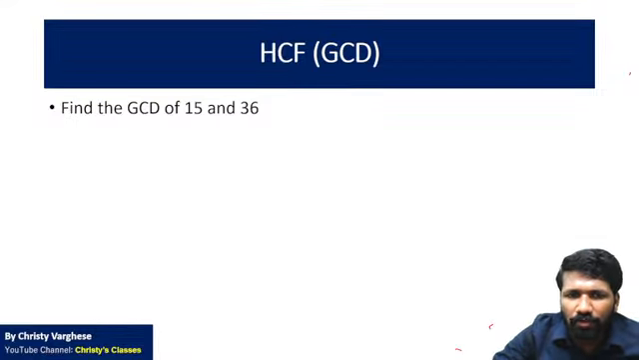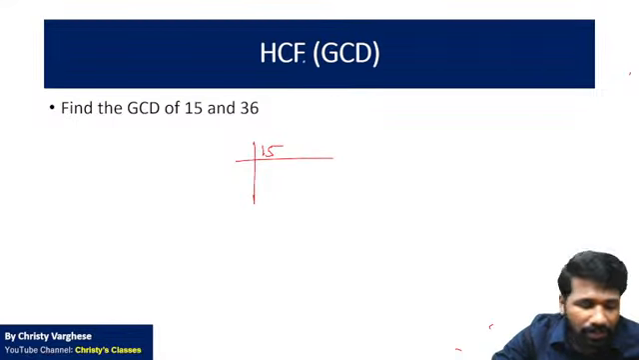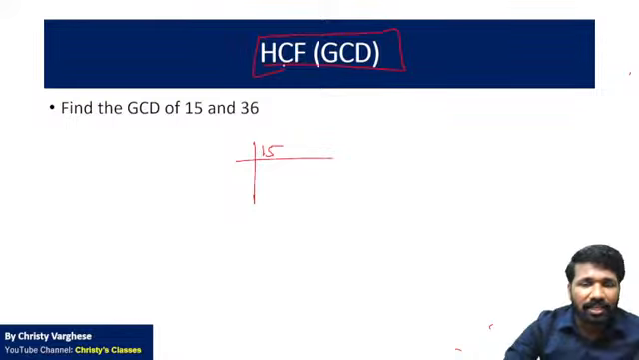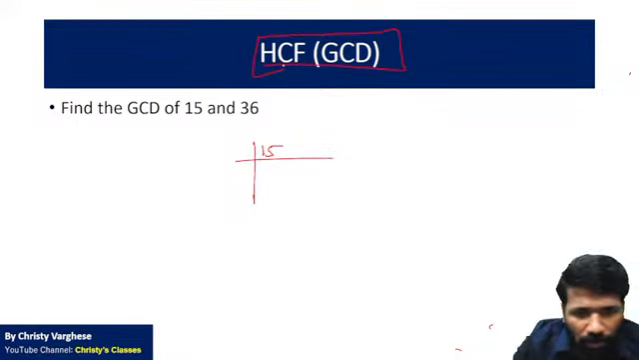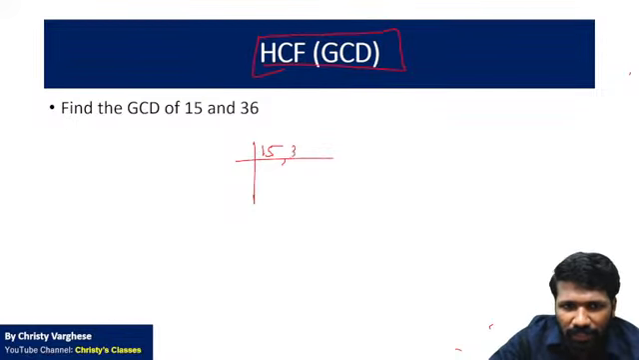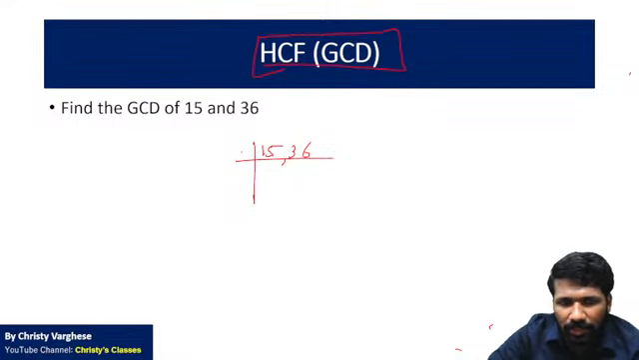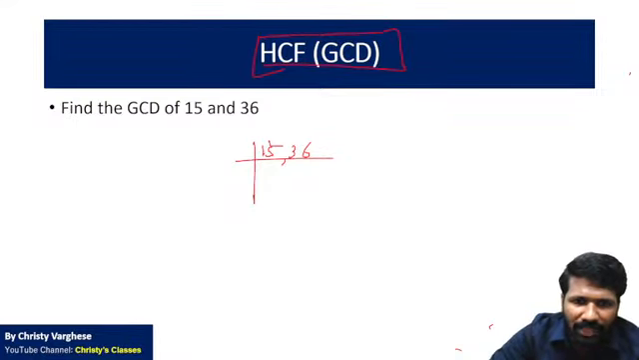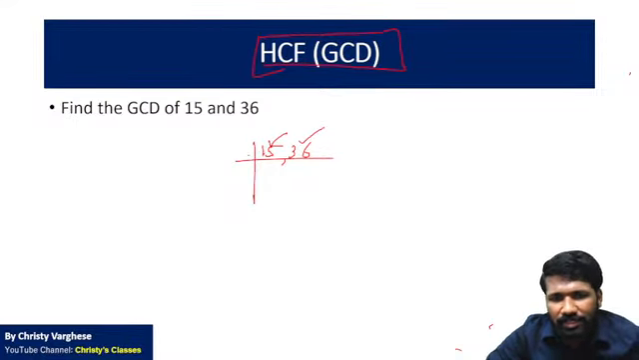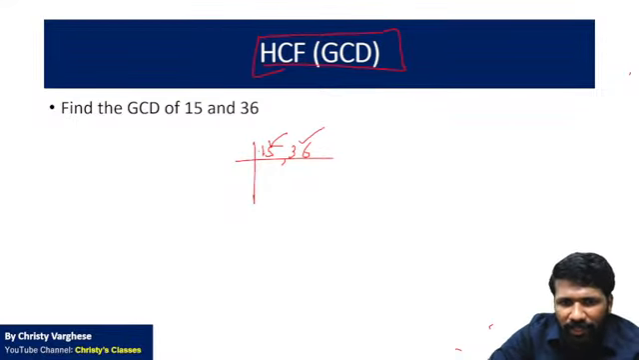In school days you have learned the repeated division method for HCF. HCF and GCD are the same: highest common factor, greatest common divisor. 15 and 36, if you want to find the highest common factor or greatest common divisor, you do prime factorization, but simultaneously for 15 and 36, find the common factor of 15 and 36. It is 3. Dividing by 3 you will get 5 and 12. There are no other common factors.